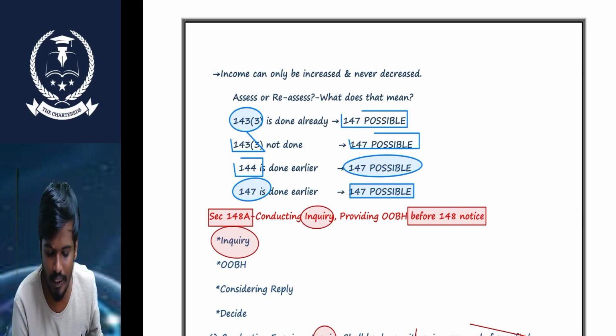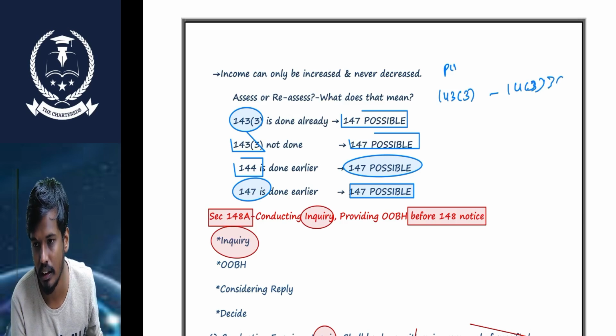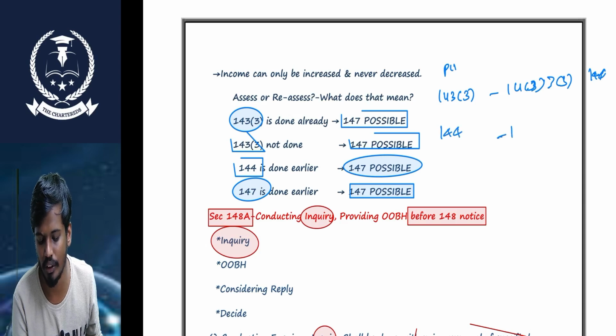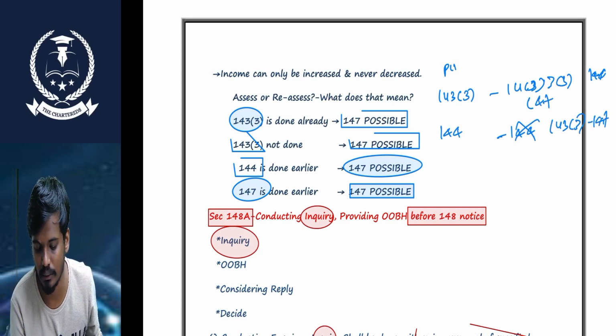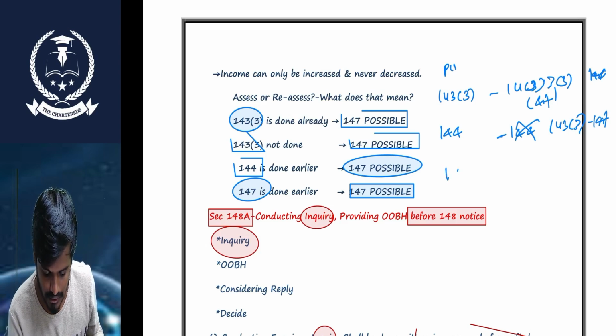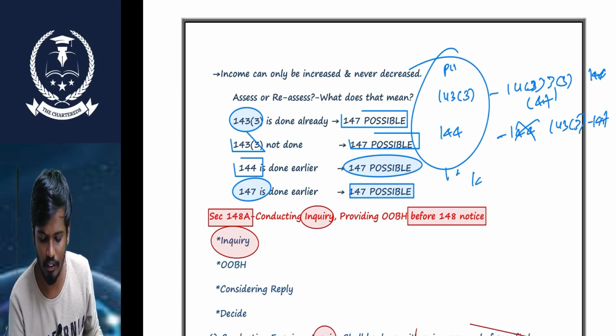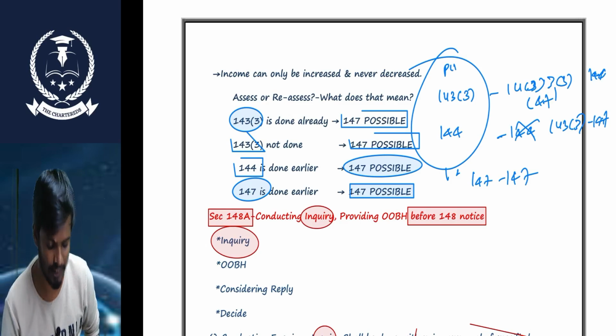Simply, sir, if in a previous year I have done the 143(3), again 143(3) is not possible, 143 is not possible, and 144 is also not possible. If I have done the 144, again 144 is not possible and 143 is not possible. But 147 is possible. And if I have already done 147, again 147 is possible.